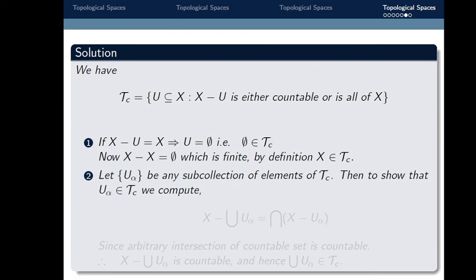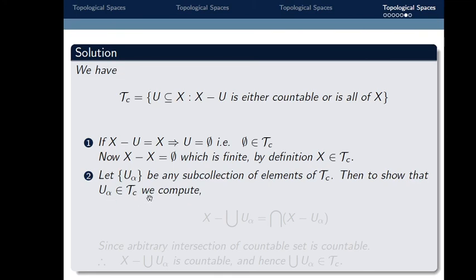let u alpha be any subcollection of elements of tau c. Then we have to show that the arbitrary union of u alpha belongs to tau c.